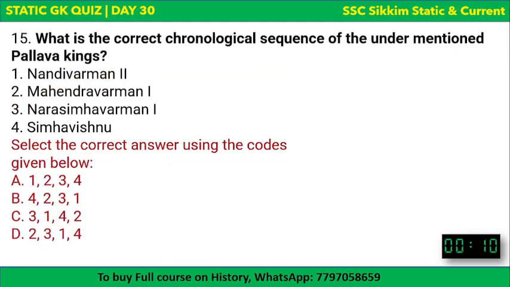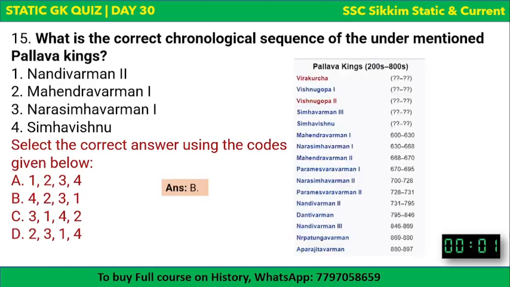Next question. What is the correct chronological sequence of the undermentioned Pallava kings? All these are Pallava kings. Now you need to tell which king came first and then, in chronological order, which king succeeded them. The options are there and your time begins now. Chronological sequence of Pallava kings. So let's see the answer. As you can see, the answer is B, 4231. You can see the list here.